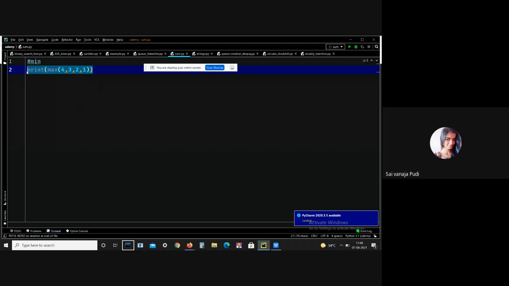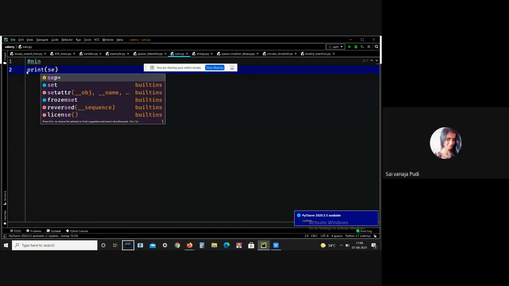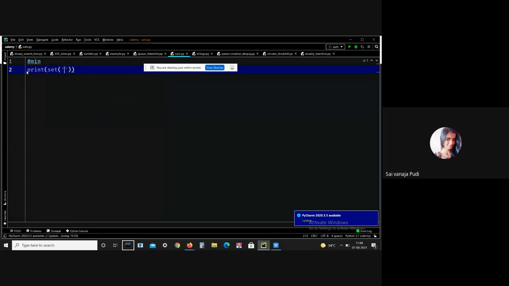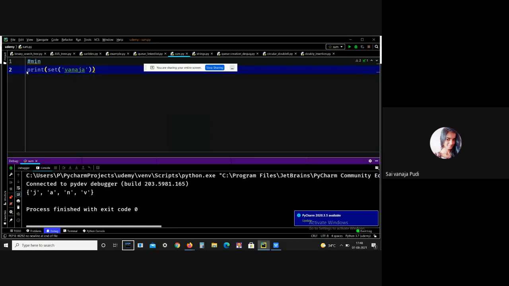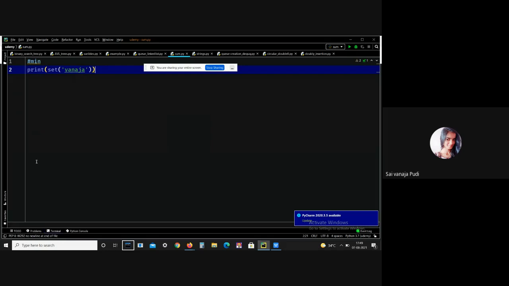Using the set keyword we can create a set. See, I got the output, because duplicate elements are not allowed in a set. So duplicate elements are removed and the remaining elements are printed in a set format. Okay, this is what the set function does.